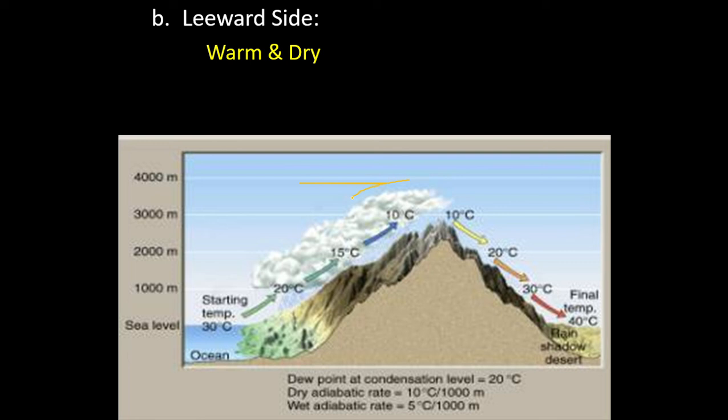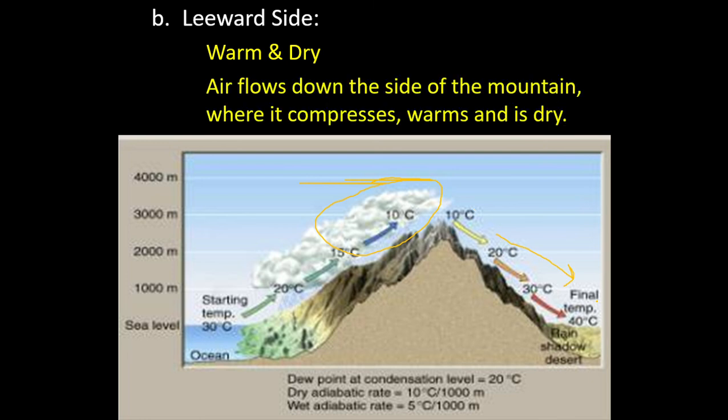All of the moisture was squeezed out over here. And then once the air crossed the mountain and goes down the other side this way, we can see the temperature warms up. So this almost makes it desert-like. So on one side, we have cool and wet. On the other side, we have warm and dry because of the mountain range.